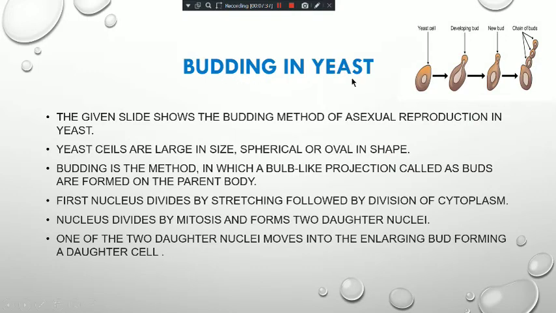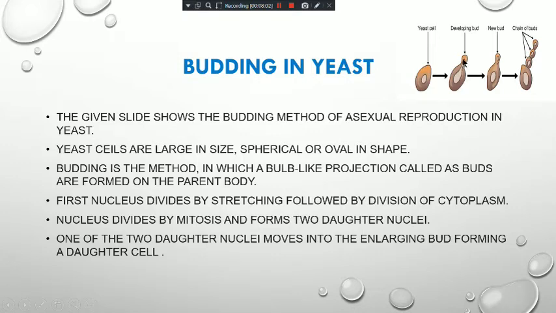Now next is budding in yeast. Students, you can see over here, this is a yeast cell. In the first step you can find the first yeast cell, and then you can see that one bulge, one outgrowth, is coming out from the parent body, and this is known as a bud. You can see here this is the nucleus.